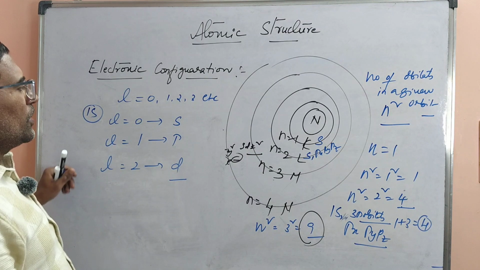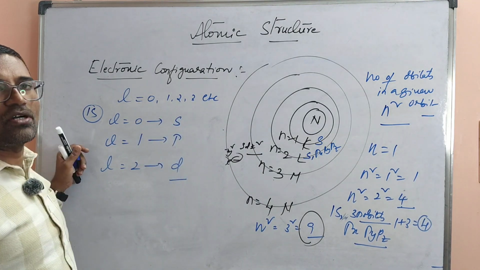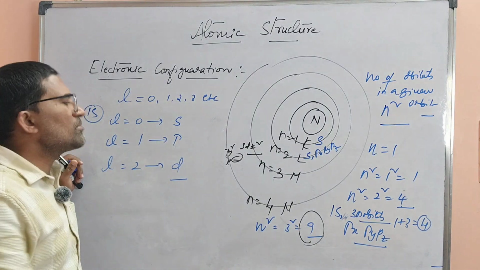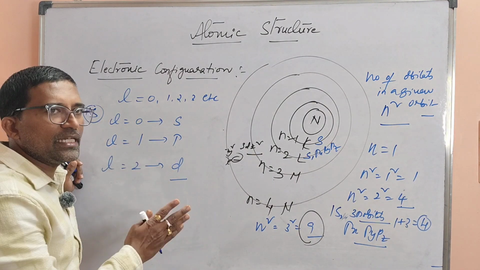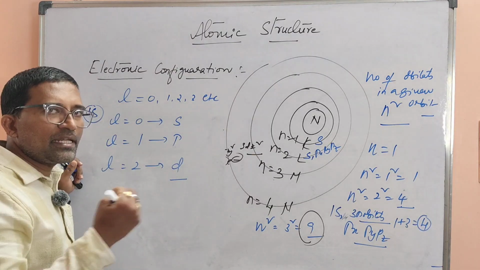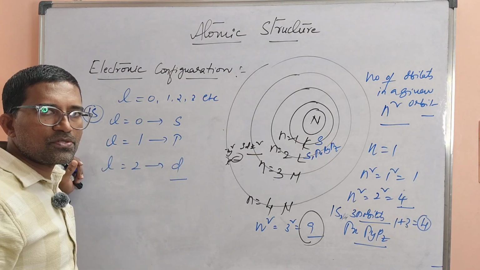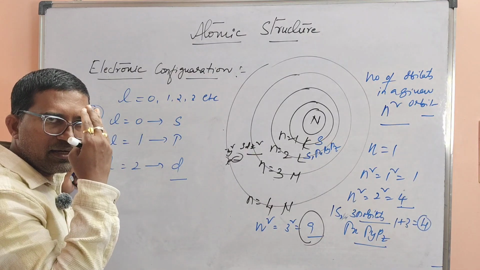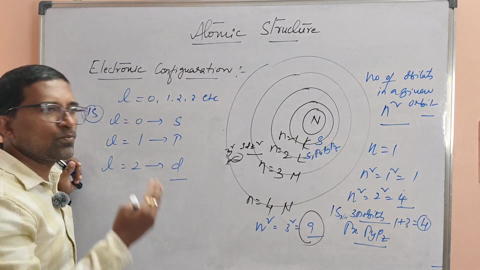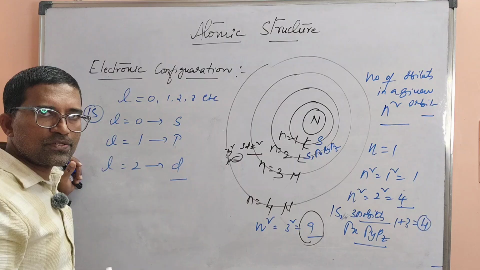So majorly in the board examination, the chance of being asked to write electronic configurations is for a maximum of up to 30 elements. Most of the times 20. If it is a tough paper, there is a chance of getting up to 30 elements. So you should have a basic idea about 30 elements at least for this SSC, that is 10th class, for both AP and Telangana students.